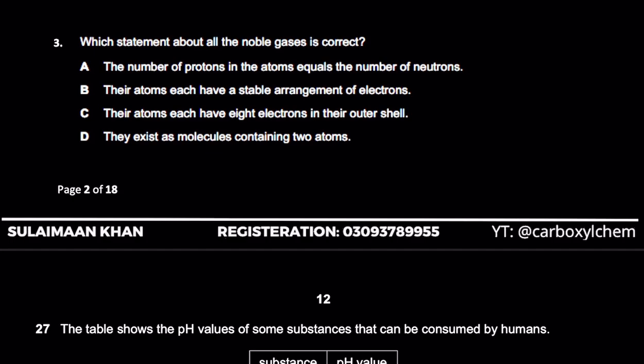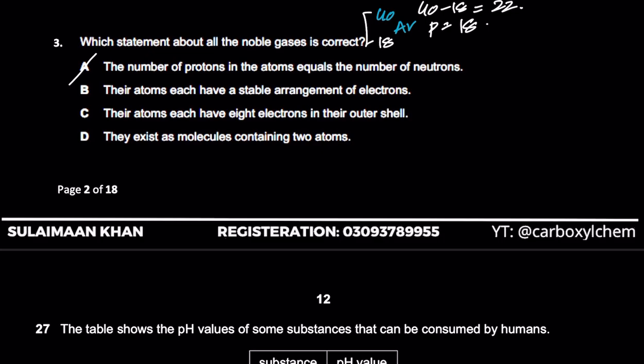Okay, I think it's this Umar. Let this dude come. The number of protons in the atoms equals the number of neutrons, right? That means, if you check this out, ये कह रहे हैं कि proton और neutron हमेशा equal होंगे. That's not true. If you take argon for an example, argon has a nucleon number of 40 and a proton number of 18, right? And if I want to find the number of neutrons, it's going to be 40 minus 18, I think that's 22. And so 22 is the number of neutrons and protons is basically 18. So that's very absurd. A is wrong. The number of protons is not necessarily going to be equal to the number of neutrons. ठीक है?